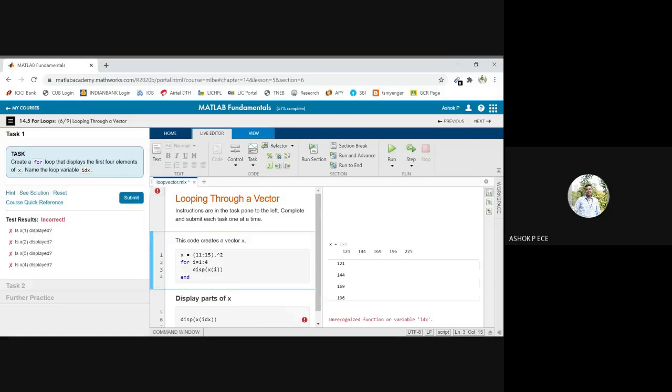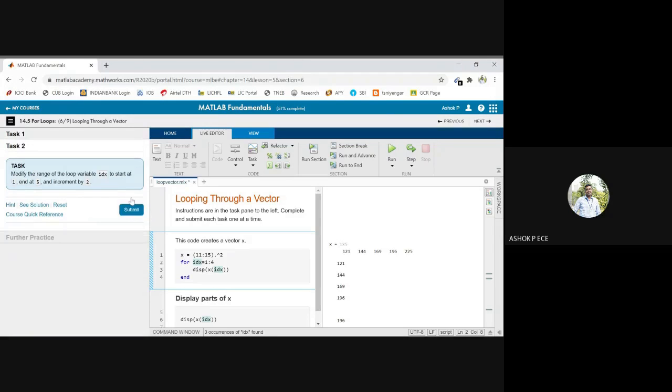Name the loop variable idx. Okay, so they want to use idx. I used i, so I am replacing i with idx. I am displaying the first 4 elements of x. I can do 1 to 4, or 1, 1, 4. Increment 1 is the default, so that is not required. I can do 1 to 4, or idx equal to 1 to 4, display x of idx.